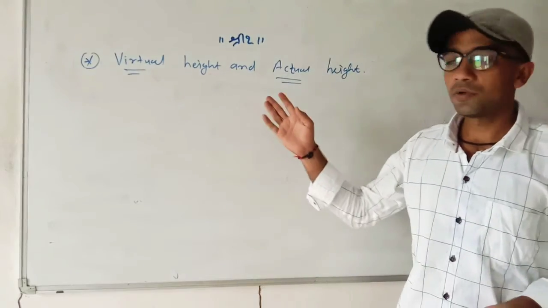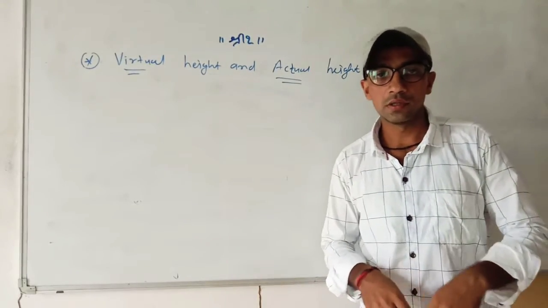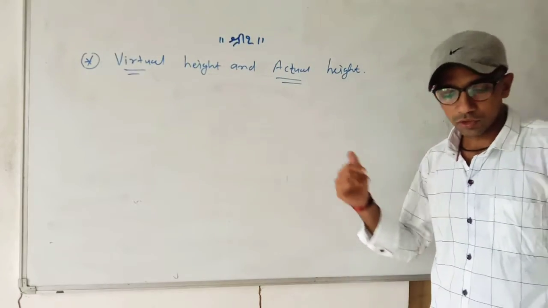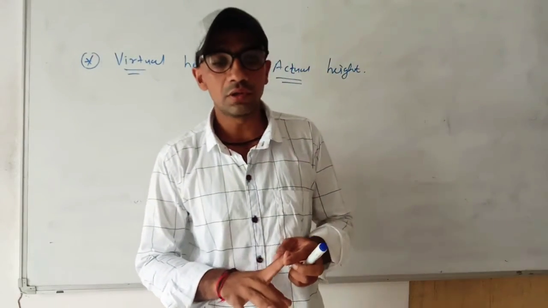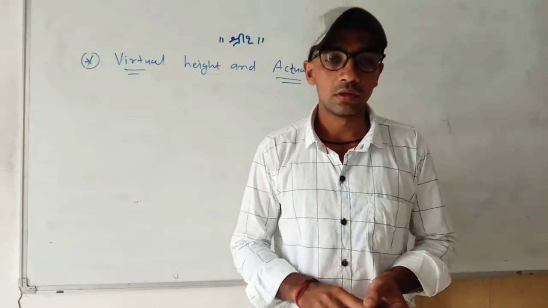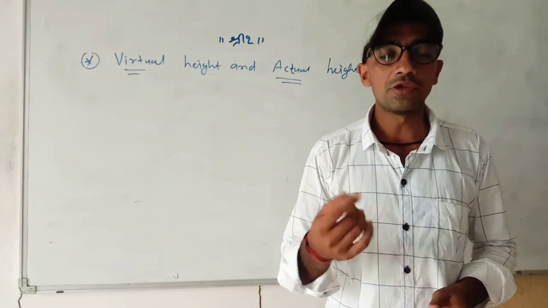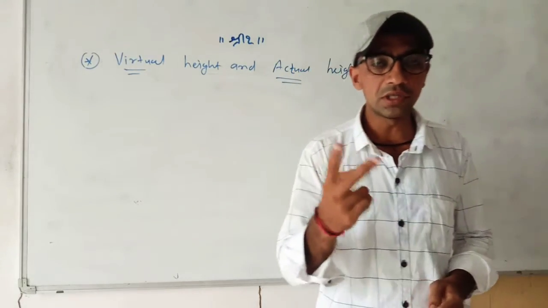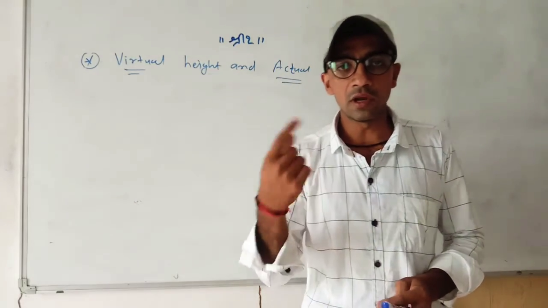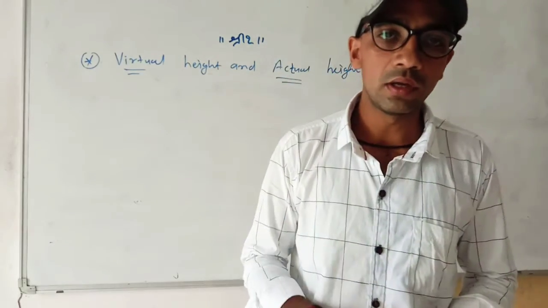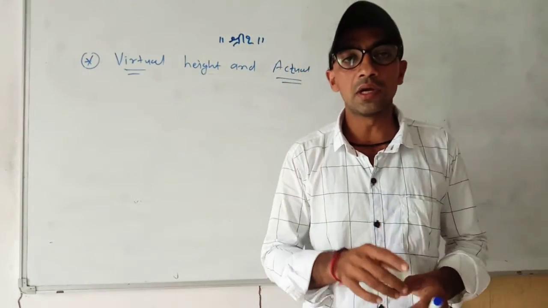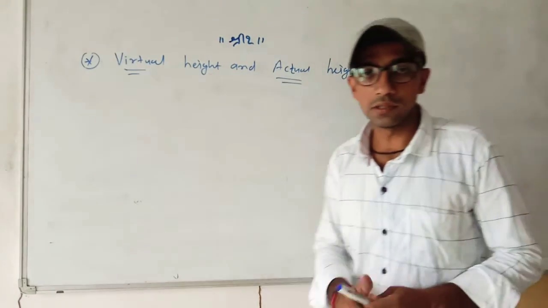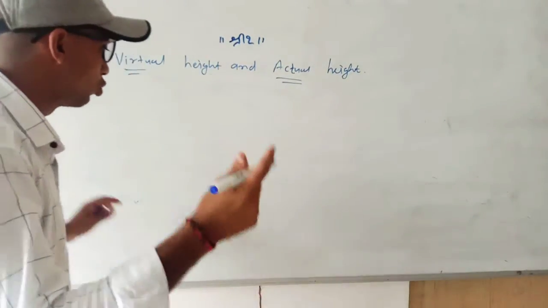Okay, in this video we are going to discuss one more important topic, that is virtual height and actual height. In this topic we derive one equation, that is the relationship between the virtual height of the object, the actual height of the object and the refractive indices of two mediums. Here we have considered two mediums. In one medium the observer can be standing, and in another medium the object can be placed. So we consider a figure in which we have taken the two mediums.